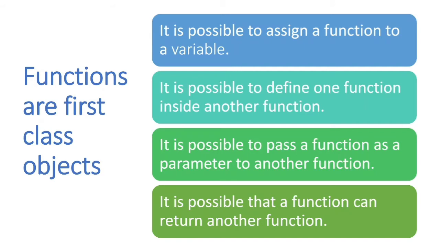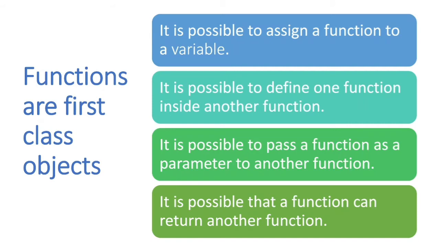Because functions are objects, it is possible to define one function inside another function. That is, nesting of functions is also possible. As we have seen nesting of for loops, nesting of lists and tuples, etc., functions can also be nested. Because functions are class objects, it is possible to pass a function as a parameter to another function.